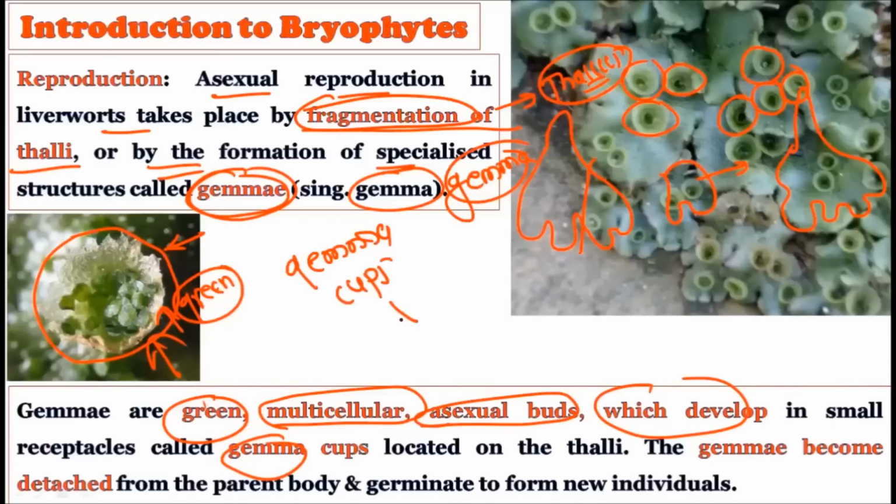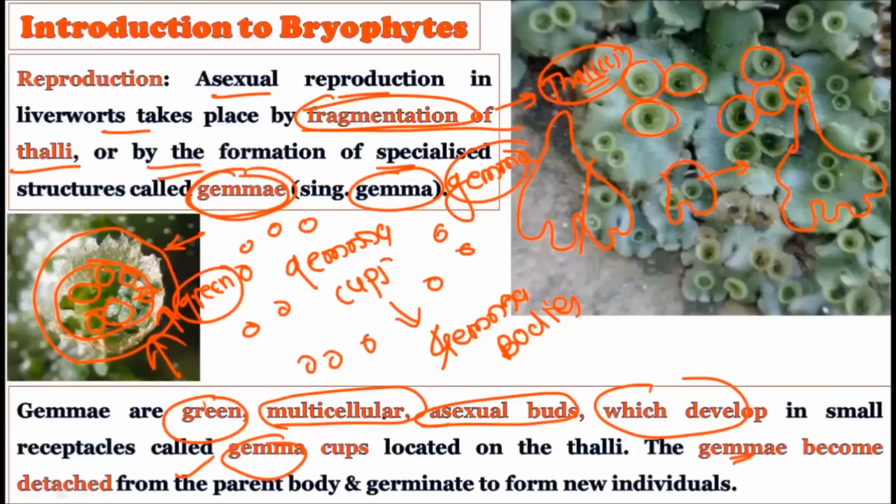In these gemma cups, gemma bodies are created, and you can clearly observe them in this particular picture. See how many gemma bodies are created inside. So these gemma bodies are located on the thallus. Now the gemma become detached from the parent body. Every gemma here is detached from the plant body like this. They spread in the surroundings, and they germinate to form new thalli. Okay, a new thallus is created out of this gemma.